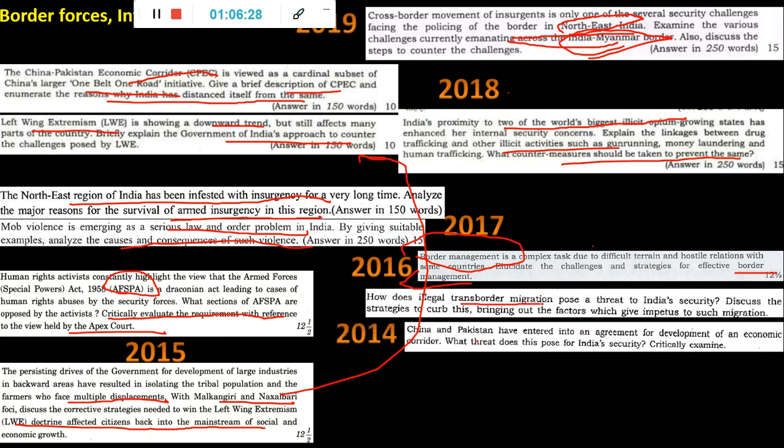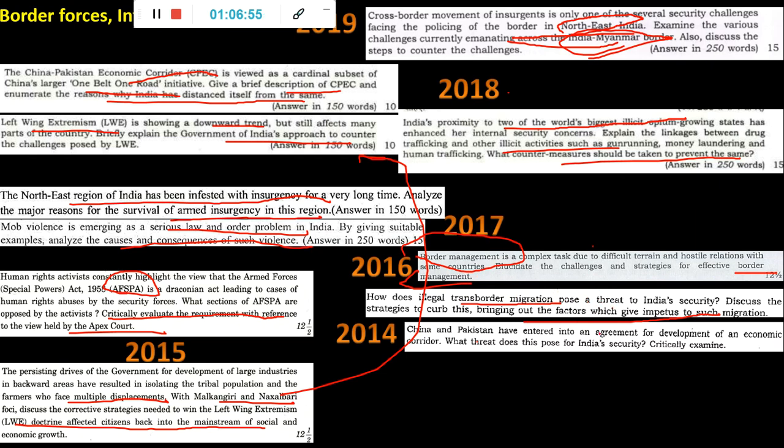Then again trans-border migration. Discuss the strategies to curb this. Already with India and Bangladesh, the relationships have improved. Because of that, the borders are more protected, more sealed, and the number of people who go back and forth is changing. It's not too much now. Earlier it was too much, and we had no control or census. That is why now the citizenship bill, the NPR, all those things are coming, so that we have a clear idea of who are Indians and who are not, who has migrated. All those things will be clear now.